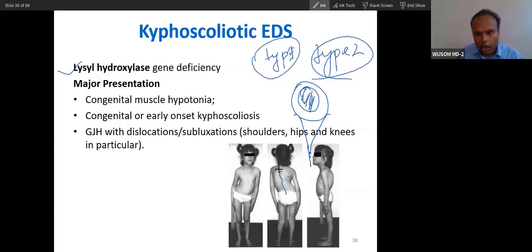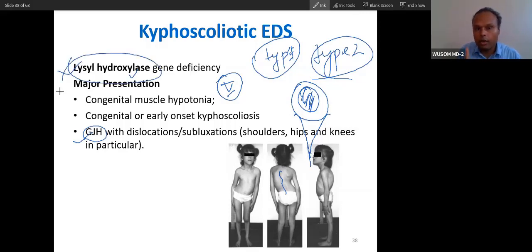That causes this curvature like this. And then type 5 collagen will also be affected. Type 4, type 5, all collagen will be affected, and maturation will be affected. So you know there will be generalized joint hypermobility and dislocation of joint, and even hyperextensibility of the skin, you can see. So this is a very peculiar feature that is associated with Ehlers-Danlos syndrome. Kyphoscoliosis is associated with this lysyl hydroxylase deficiency.